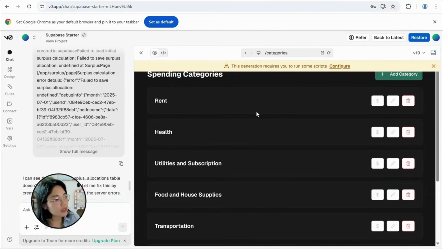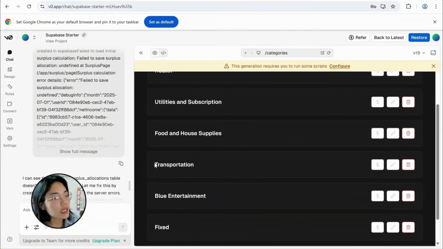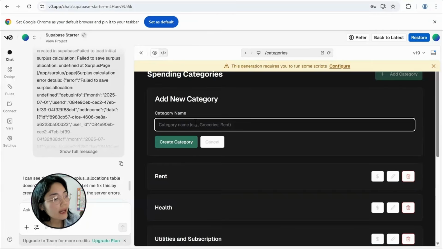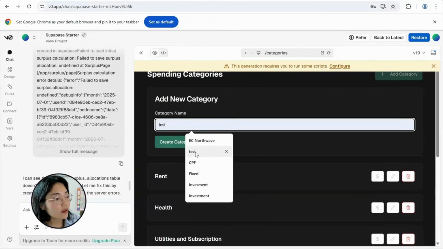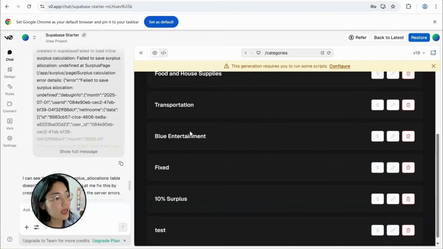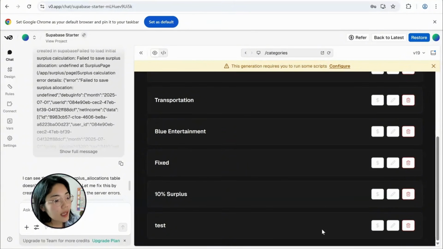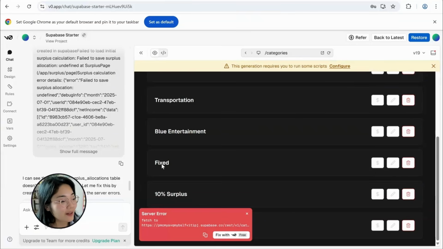See, this is where you can put in spending categories. This is where I go in and log rent, health, utilities, all these different budgets. I can add a test category like this, and then I can add a budget in, like $1. That's what I can do.